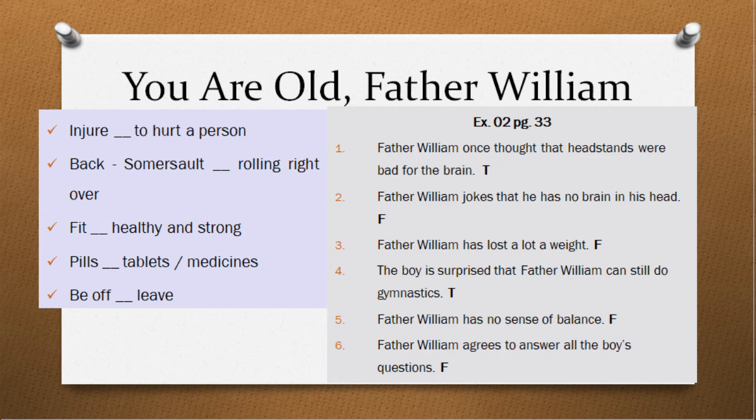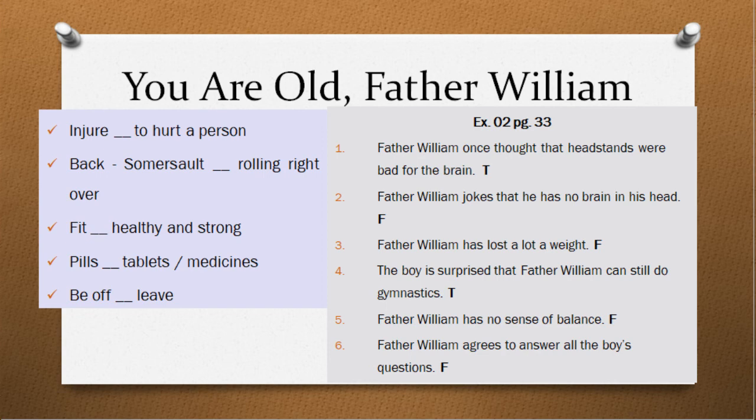Read the poem and come to exercise 2 at page number 33. You are given some statements. Read the poem and tell us if these statements are true or false. These are solved here, but do not look at it. First solve it in your book, then come here and check if you have done it correctly or not. I will tell you how to solve it.